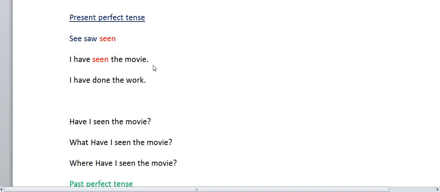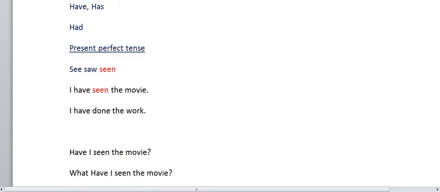They're asking whether you completed today, yesterday, or in 1947. They are not talking about the time. In this case, you can simply say, I have completed. I have seen the movie. That's all. In this case, we use the present perfect tense.